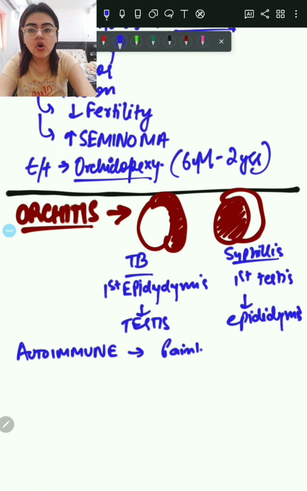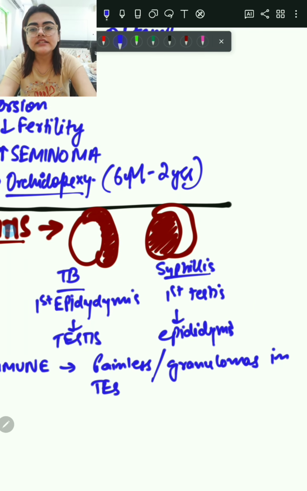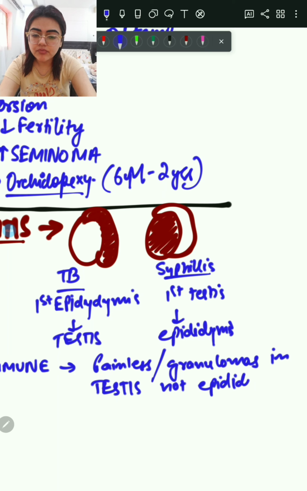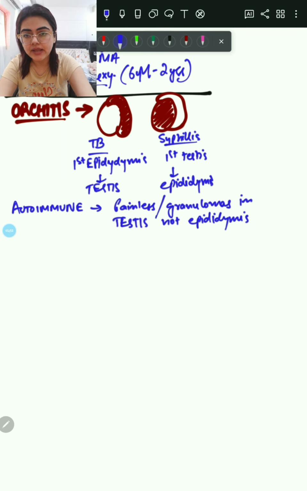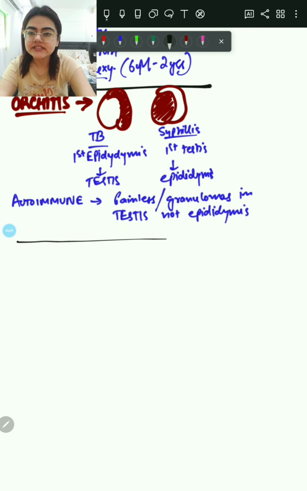Now talking about the autoimmune type of orchitis, what happens in it? There are painless granulomas formed in the testis but not in the epididymis. So in autoimmune orchitis, the epididymis is not affected. This is an important point.